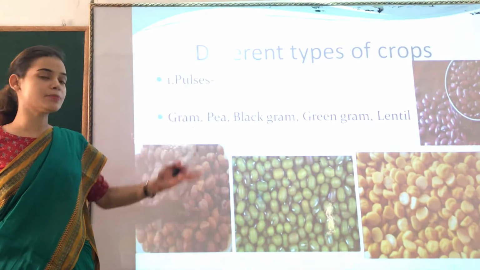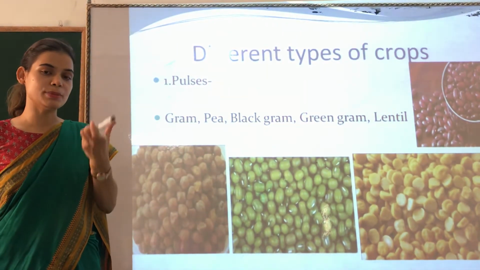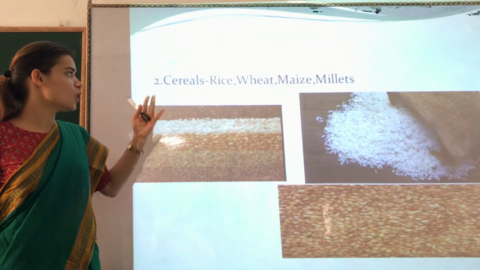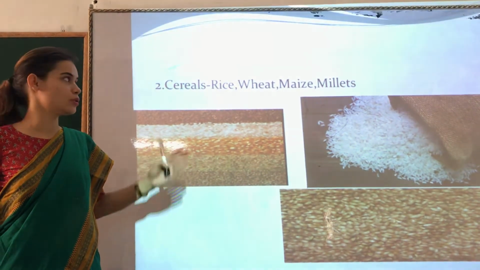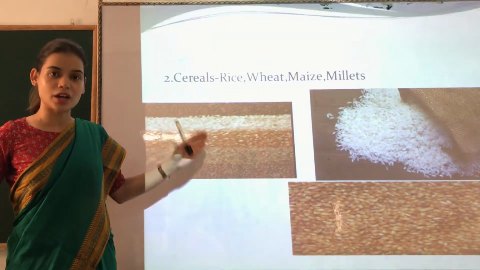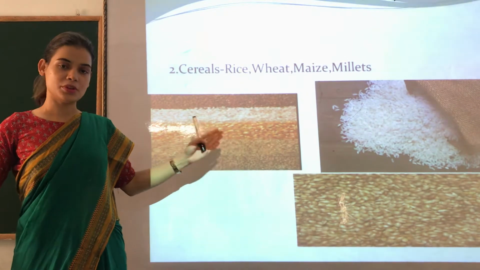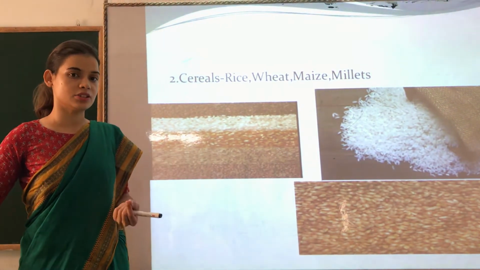Now there are different types of crops like pulses, all the dal. Pulses means dal. All the pulses that you eat like gram, peas, these are also crops. All the cereals like rice, wheat, maize, millets, these are also crops. These are also grown in a farm by farmers. And that act of growing these crops, these cereals, is called agriculture.